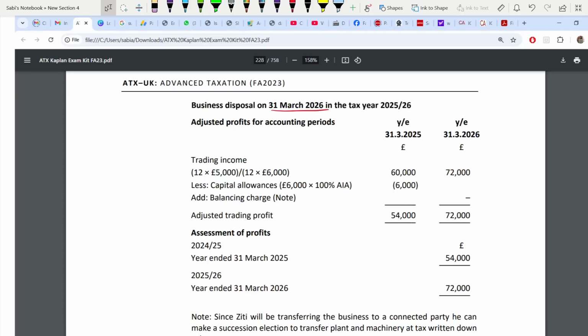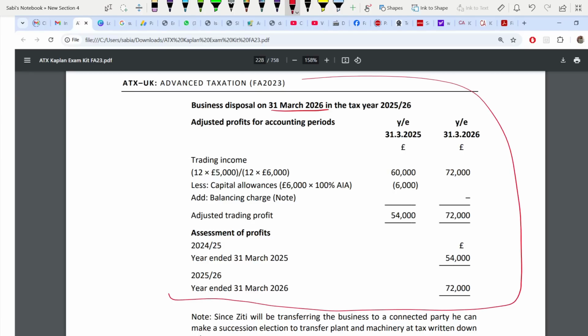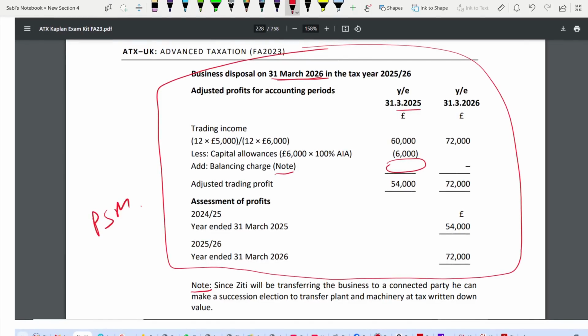So when we are doing it for 2026, it will have this picture. The scenario changes. Then there will be no balancing charge here. You might be saying why. This is when it's for 2026, it will have an impact in 25 also. There is a note to it. You have to write a note like this. This is how you are going to get your professional skills marks. Don't write everything in the main table. Wherever you have to have some notes, keep the notes separate. See, the note is below the calculation. This is how you have to present.